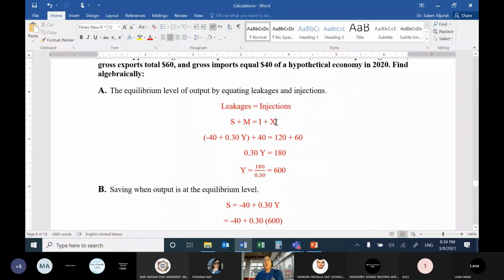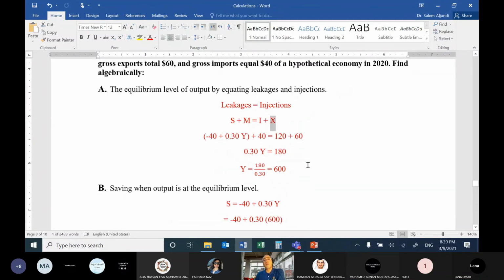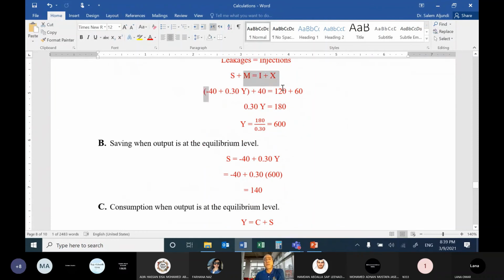Okay. So what I will do, instead of S, I will write the equation minus 40 plus 0.30Y. Import from the equation equals 40, equals investment 120, export 60. So now we organize the information.